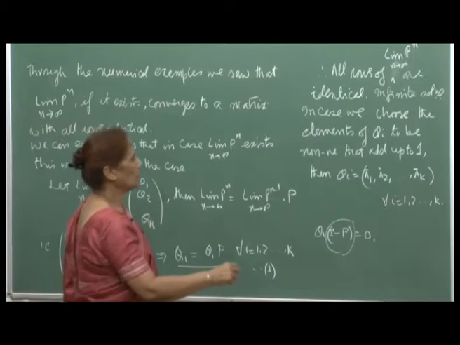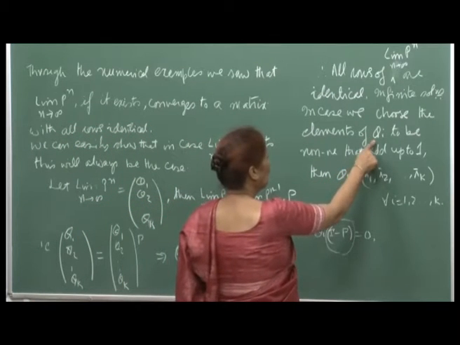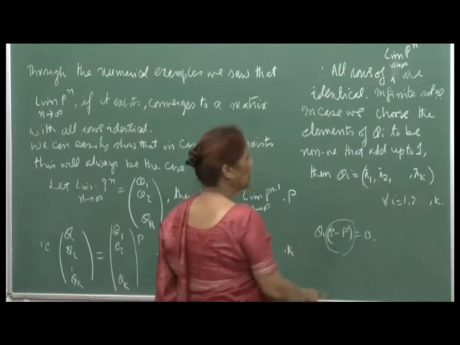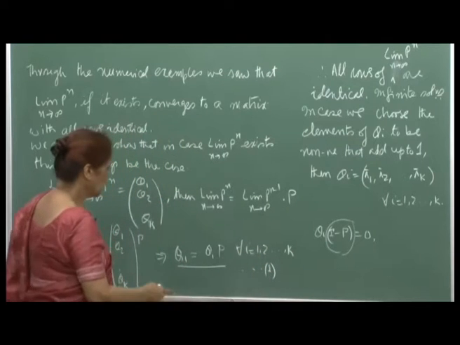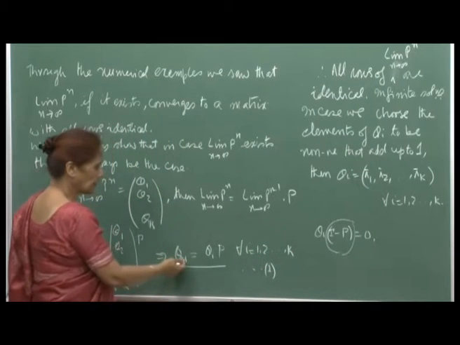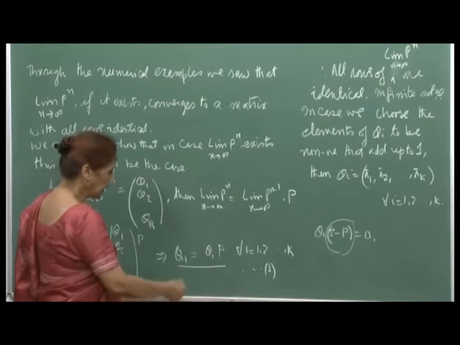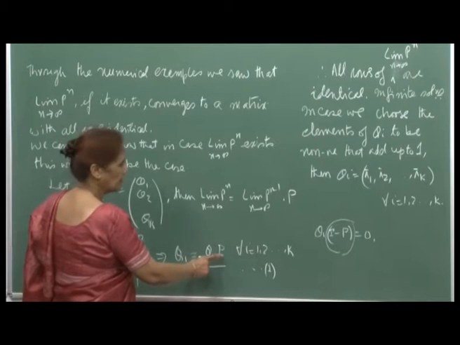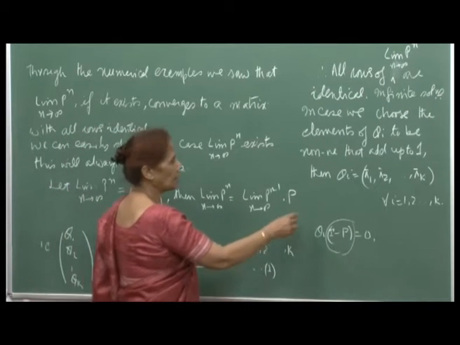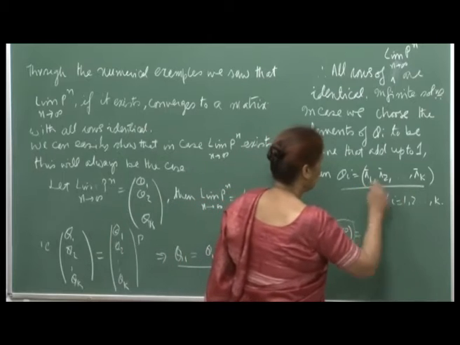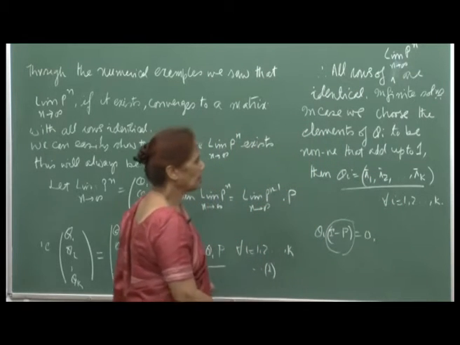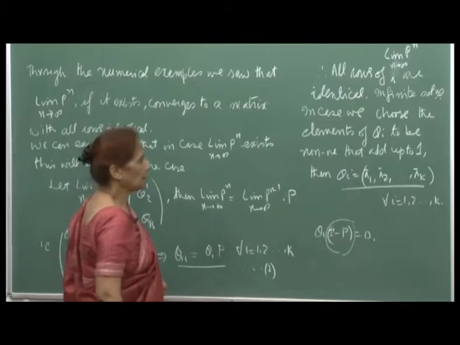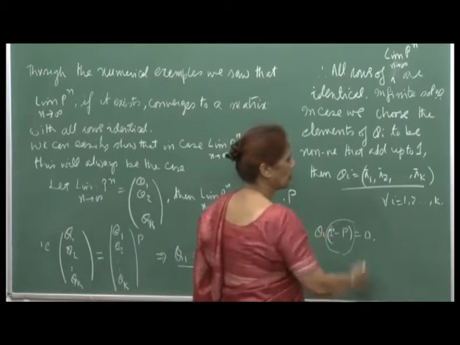But if you also require the elements of qi to be non-negative and add up to 1, that is, the elements of qi form probabilities, then this will be a unique solution. I will denote this solution by qi equal to pi1, pi2, ..., pik, and these are known as the steady state probabilities.